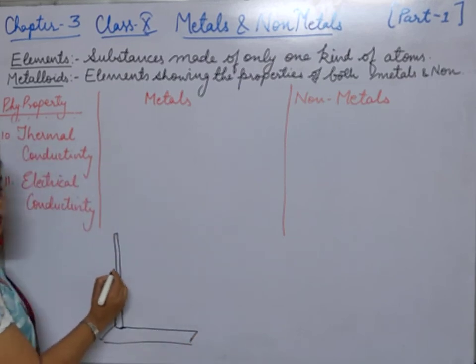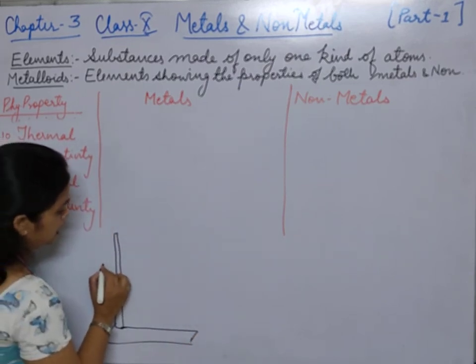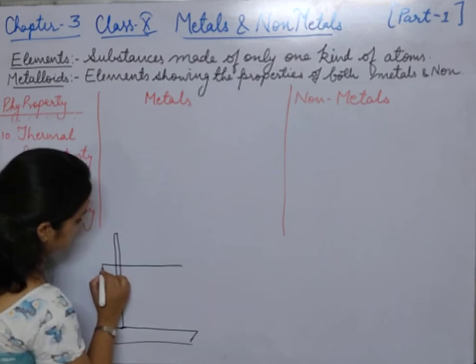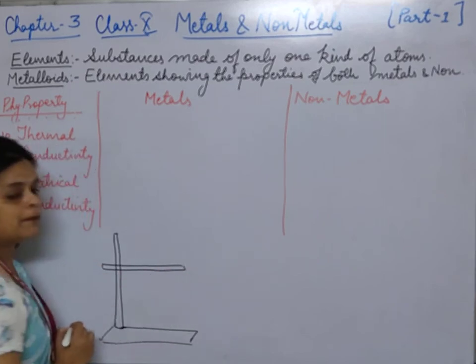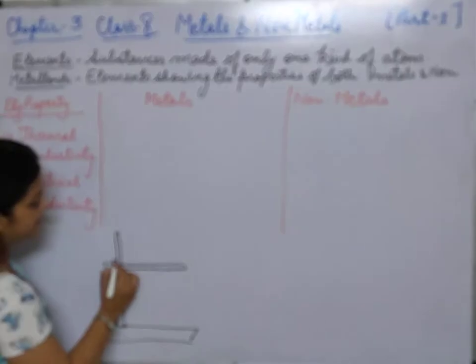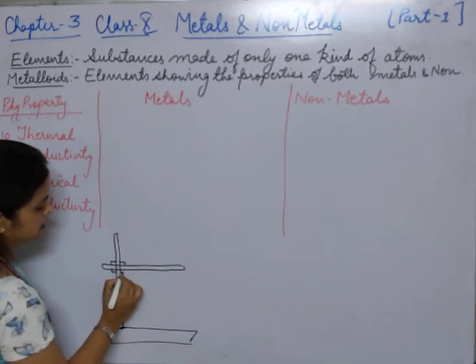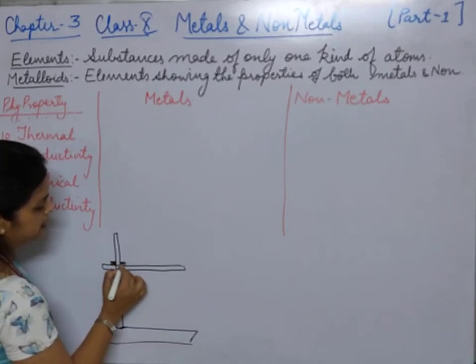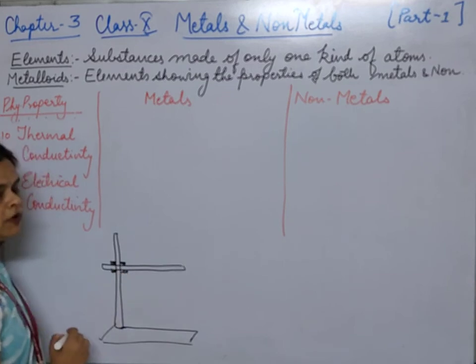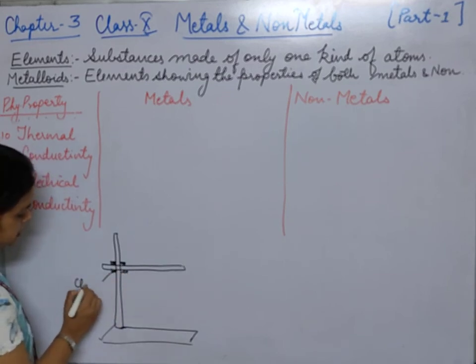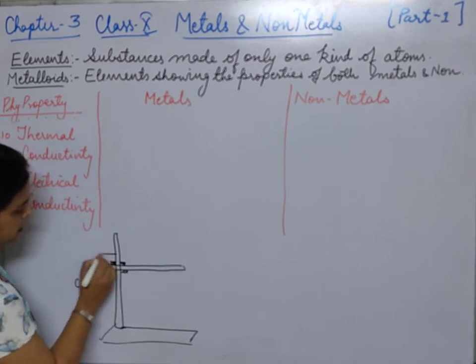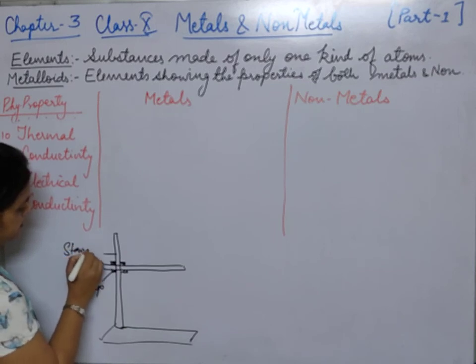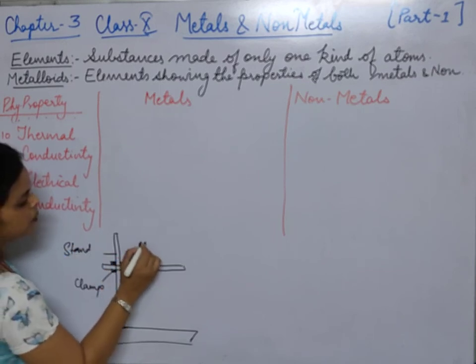Now to this stand, a metal wire is clamped. A metal wire is fixed with the help of a clamp. This is the clamp, this is the stand, and this is a metal wire.